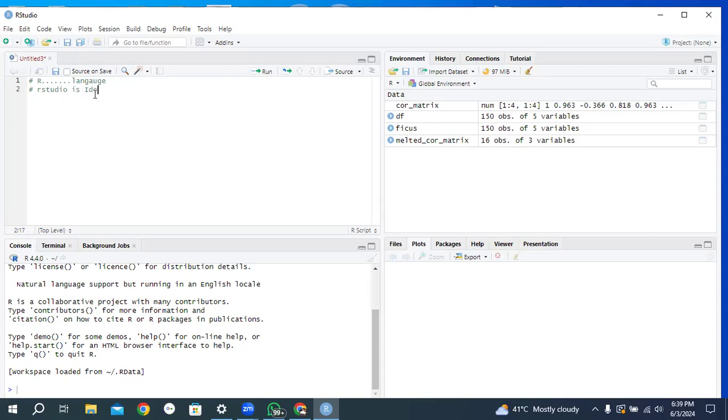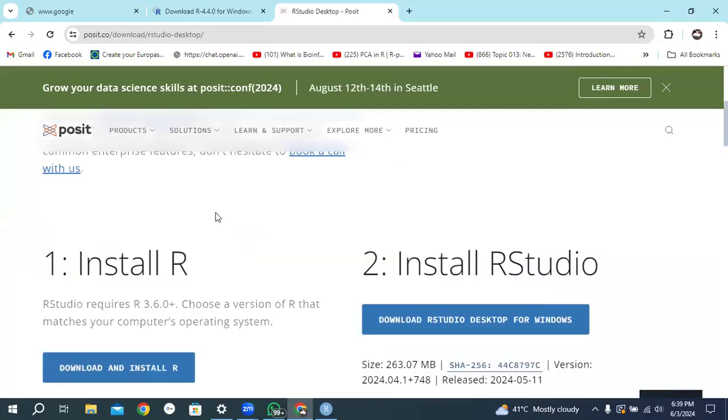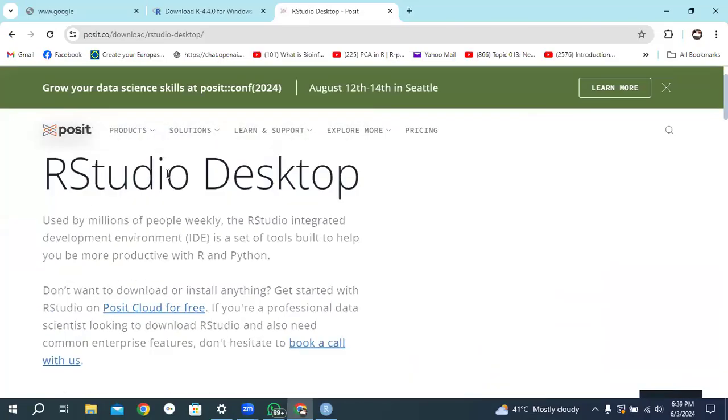IDE means Integrated Development Environment. If you can see on my screen, it shows that RStudio is used by millions of people weekly. The RStudio Integrated Development Environment is a set of tools built to help you be more productive with R and Python. So you can use it for R and Python.